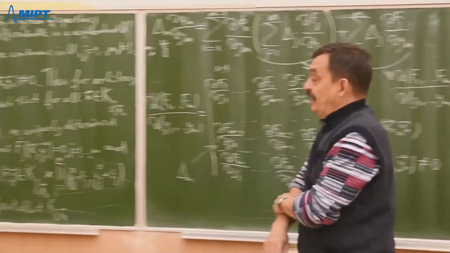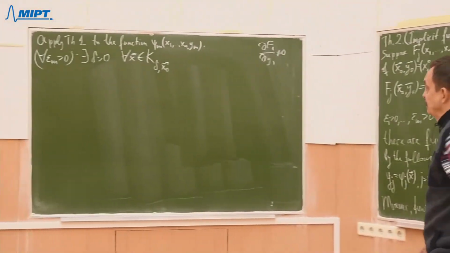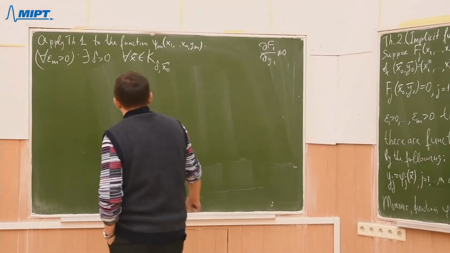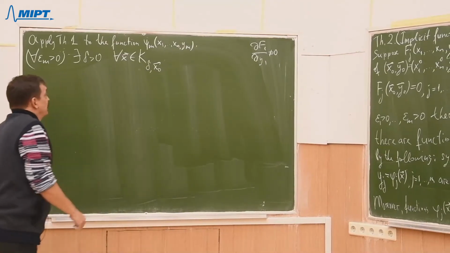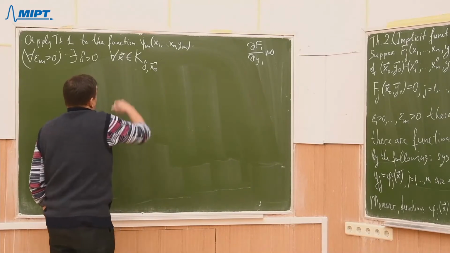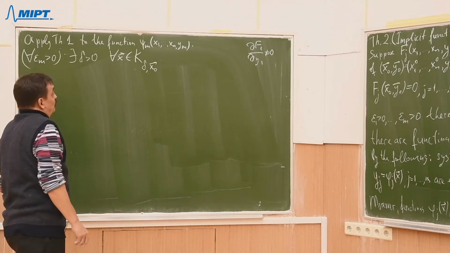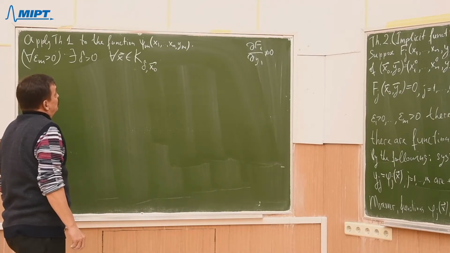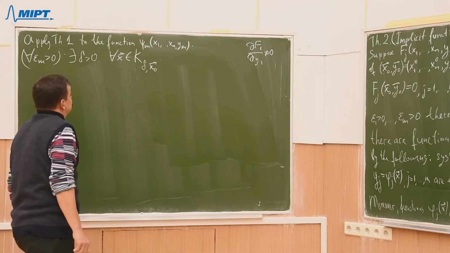Now we have n-dimensional cube, such that for those values of x, we can define the function